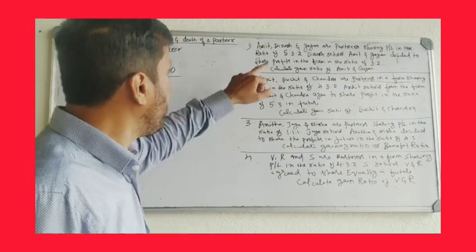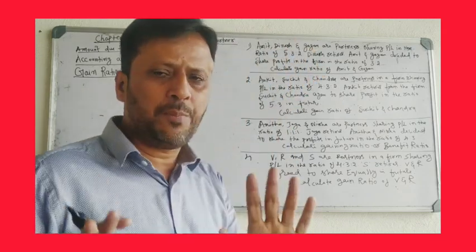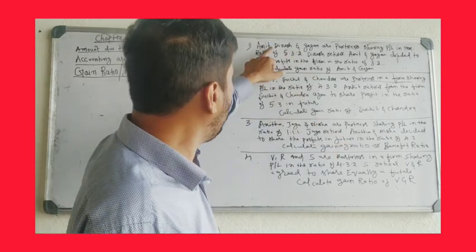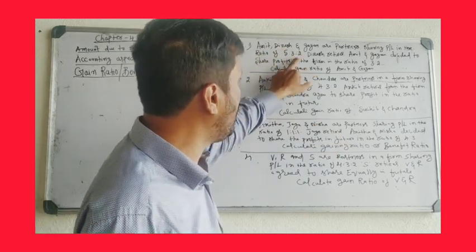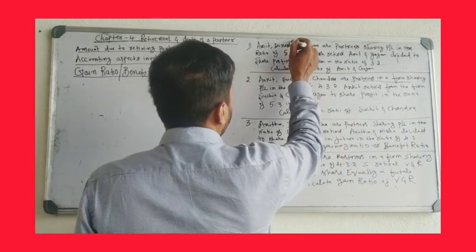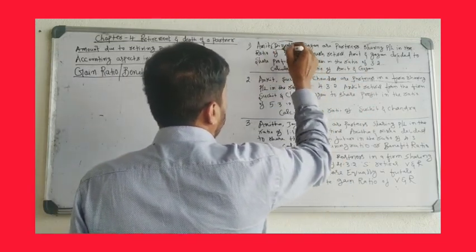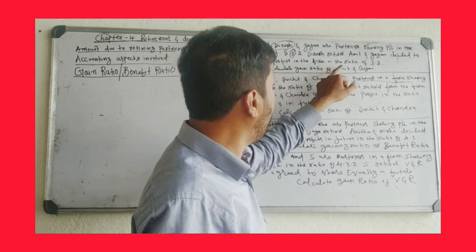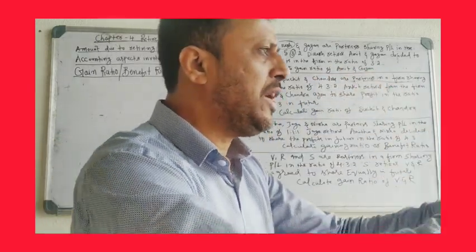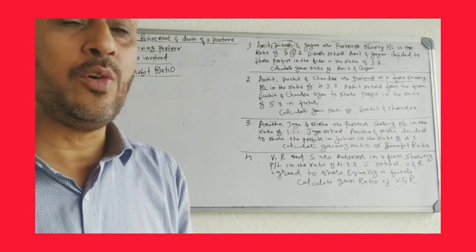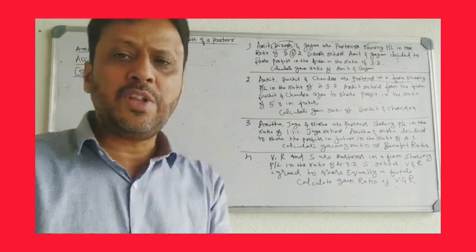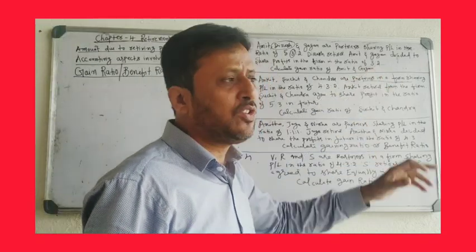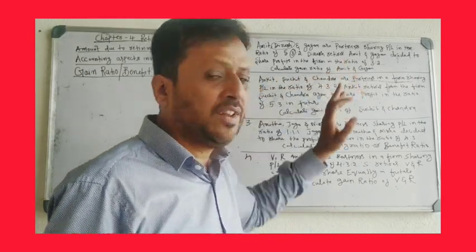We will take the first problem. Amit, Dinesh and Gagan, 3 partners, share profits and losses in the ratio of 5:3:2. Amit's ratio is 5, Dinesh's ratio is 3, Gagan's ratio is 2. Dinesh, the middle partner, retires. Amit and Gagan decided to share profits in the firm in the ratio of 3:2. After the retirement of Dinesh, the remaining partners are Amit and Gagan. So how much do Amit and Gagan gain? That you have to calculate.